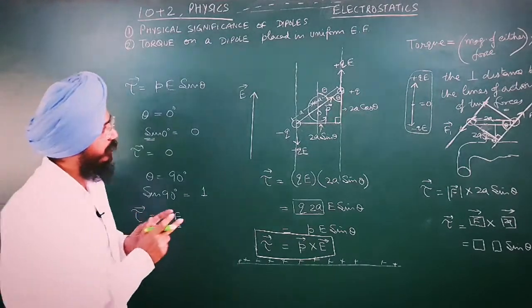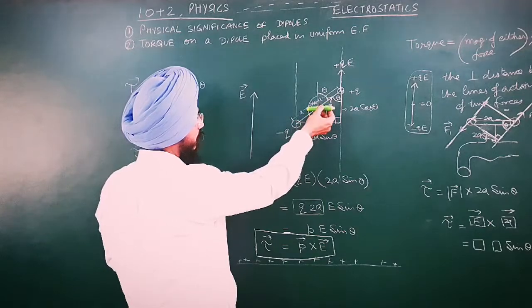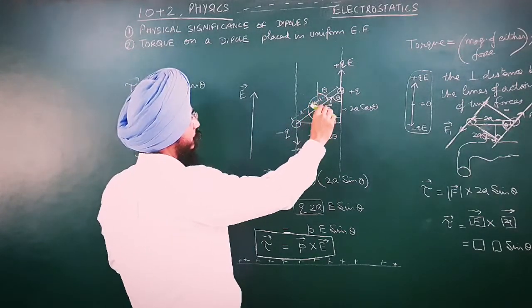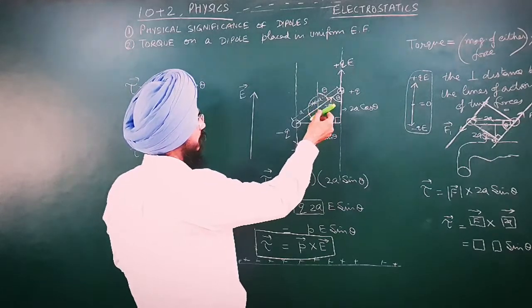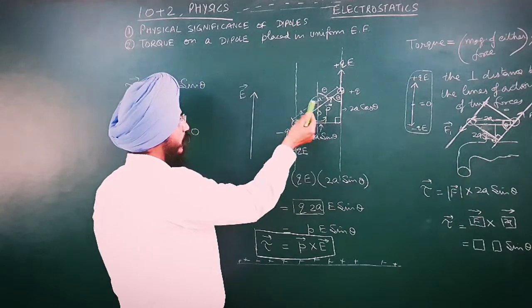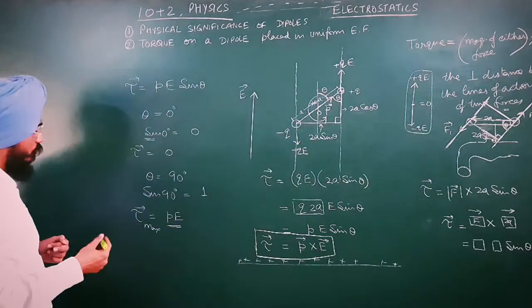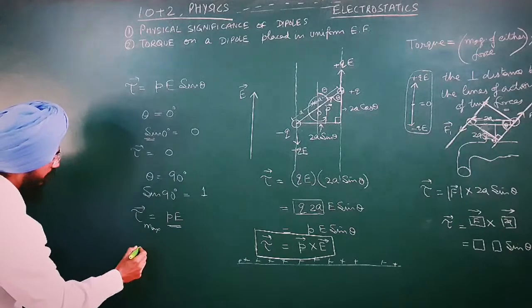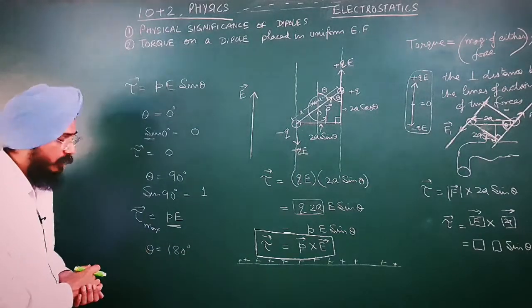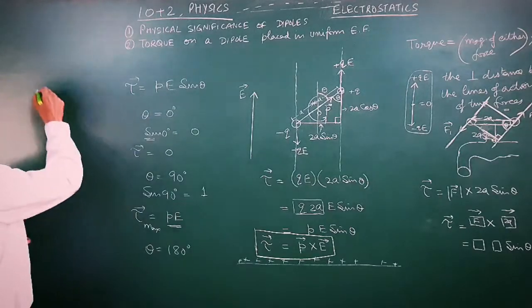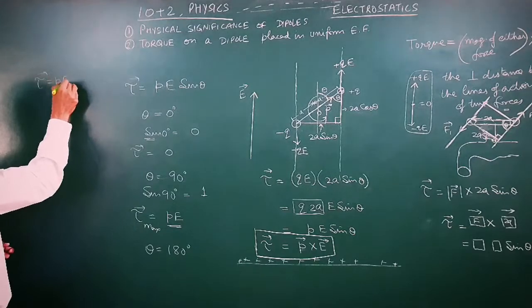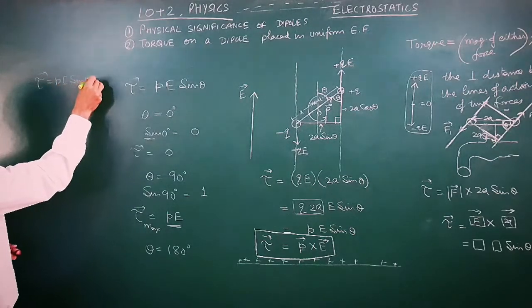Now what if the orientation of the dipole is reversed, that is, the dipole moment is directed opposite to the electric field? Clearly in that case theta will be 180 degrees. So for 180 degrees the torque will be pE sin 180 degrees.